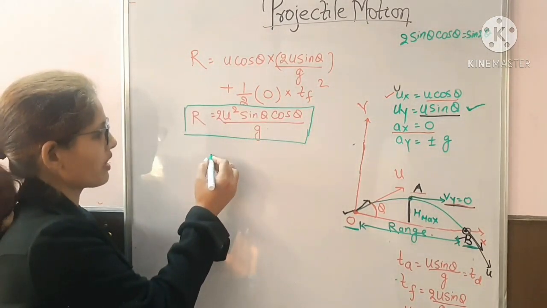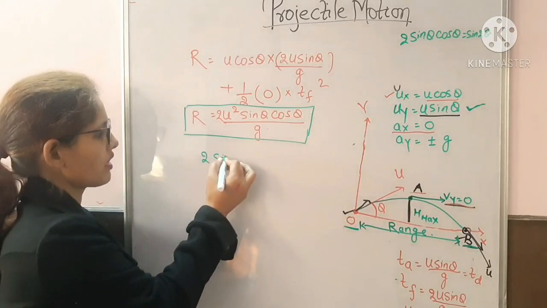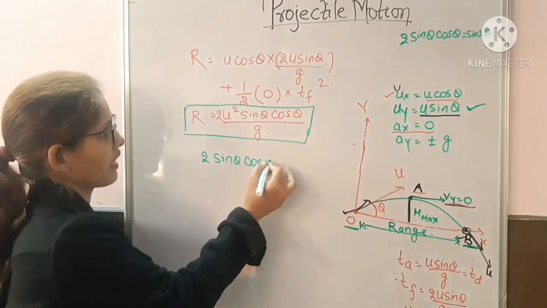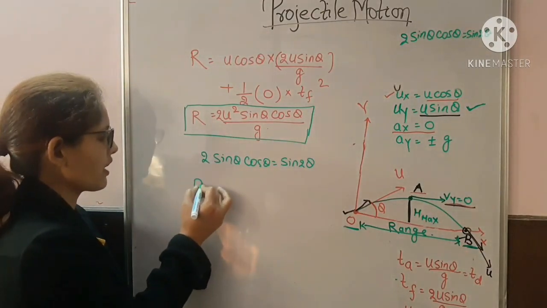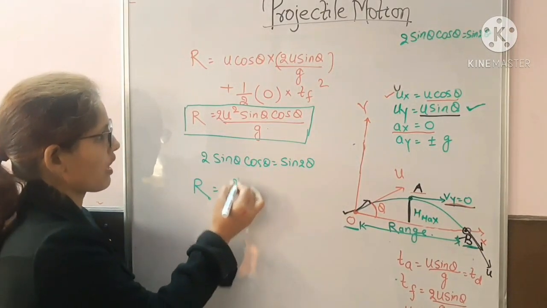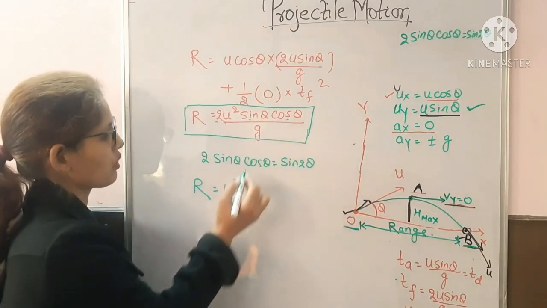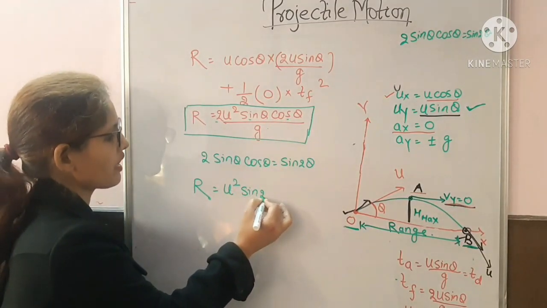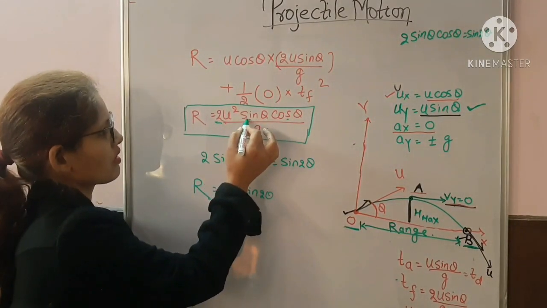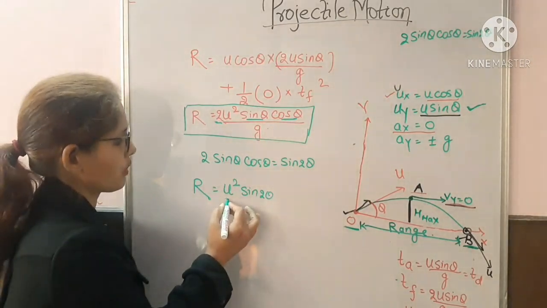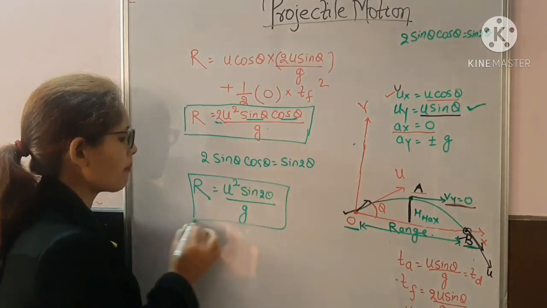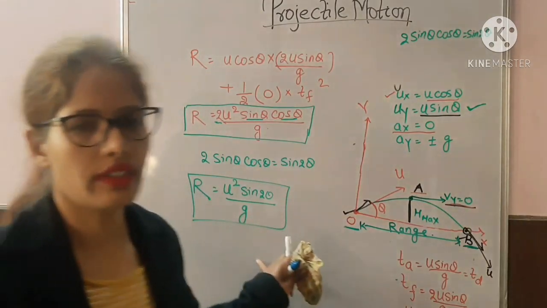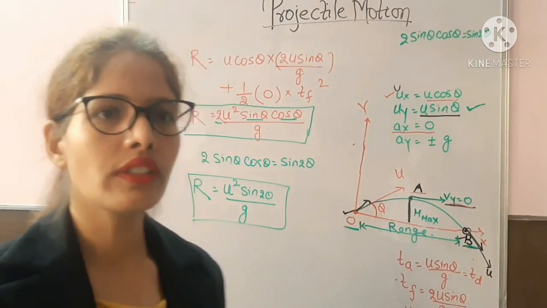There is a trigonometric identity that 2 sin theta cos theta we write as sin 2 theta. So in another way we write the range as u square sin 2 theta upon g. This is the mathematical formula for calculation of range.